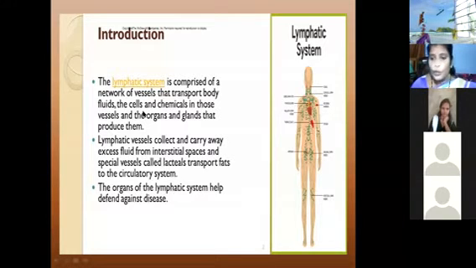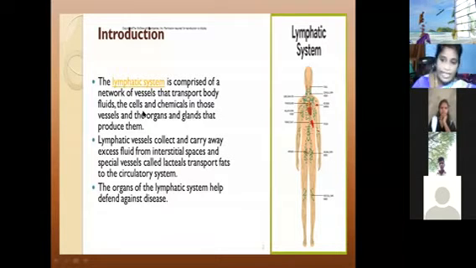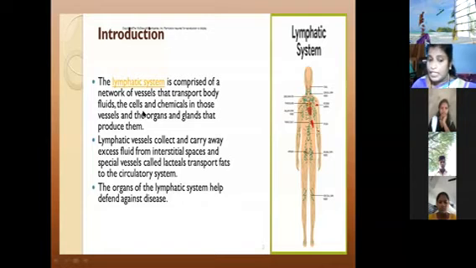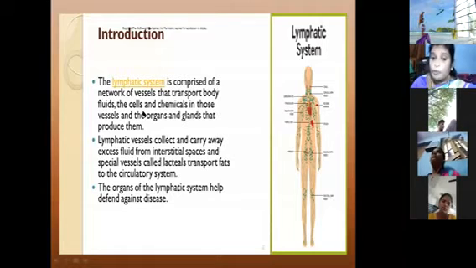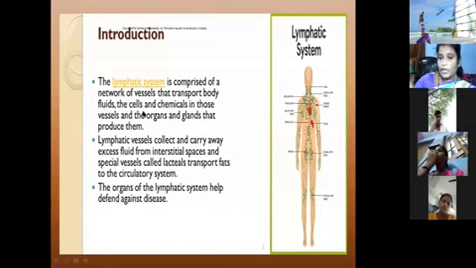The blood also has thin-like structures. These are also some kinds of vessels. Lymphatic vessels collect and carry away excess fluid from the interstitial spaces, and special vessels called lacteals transport fats to the circulatory system.